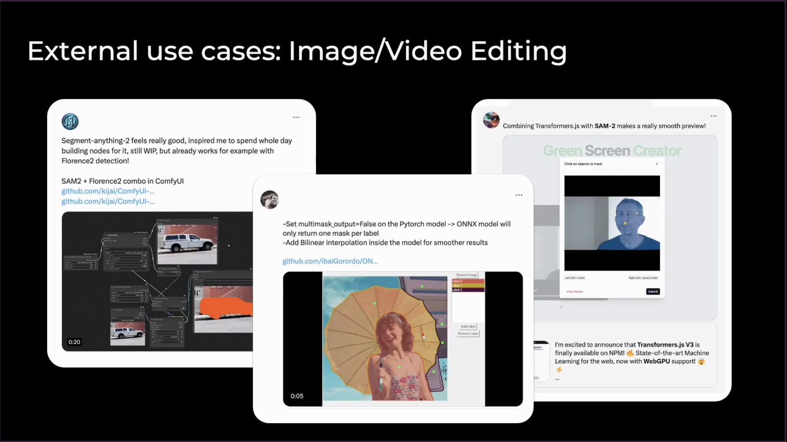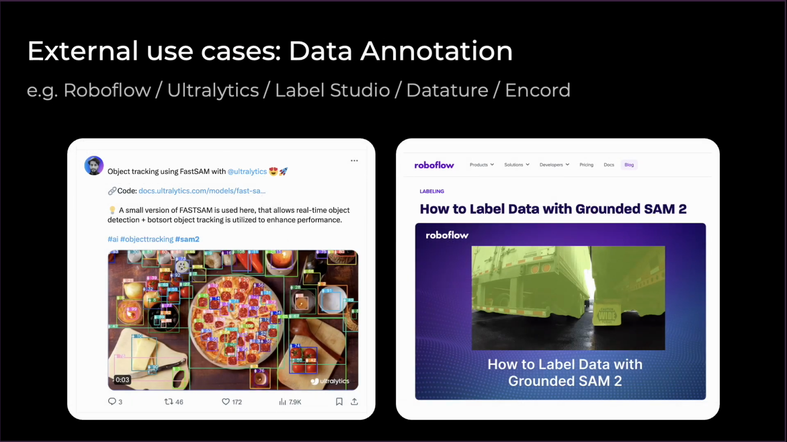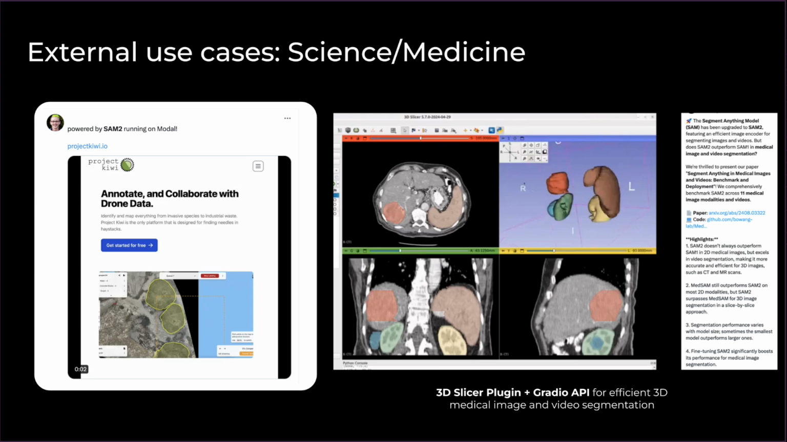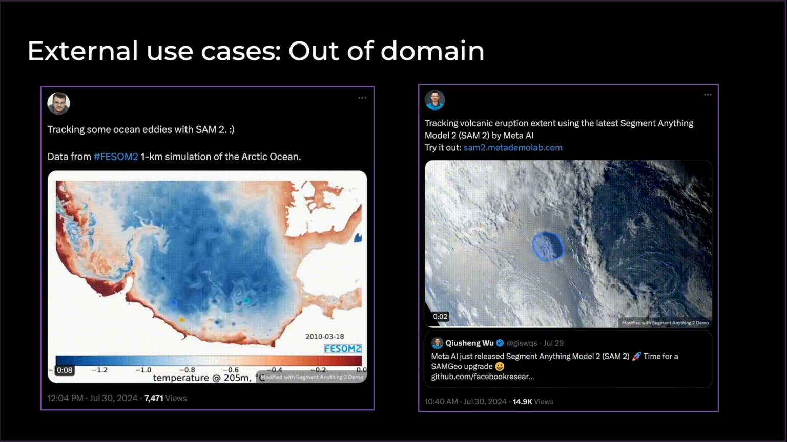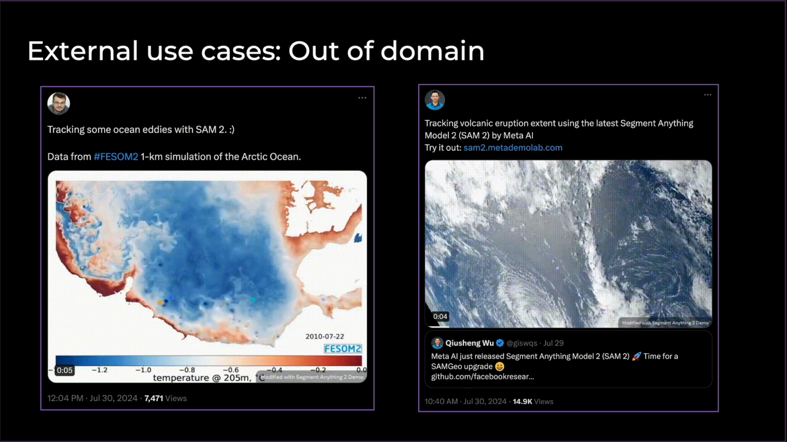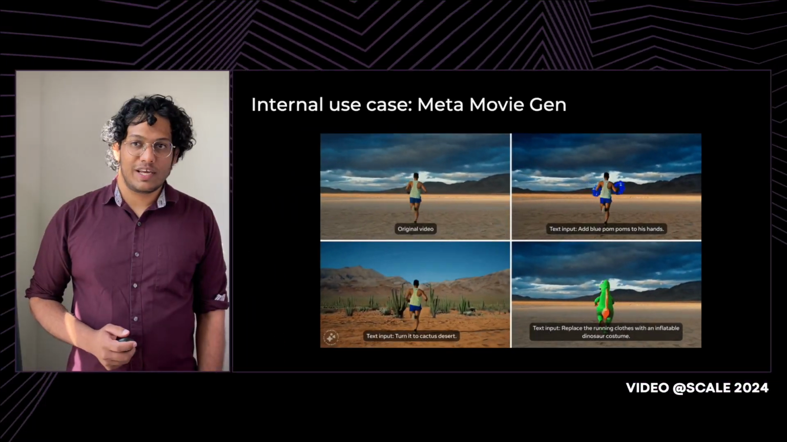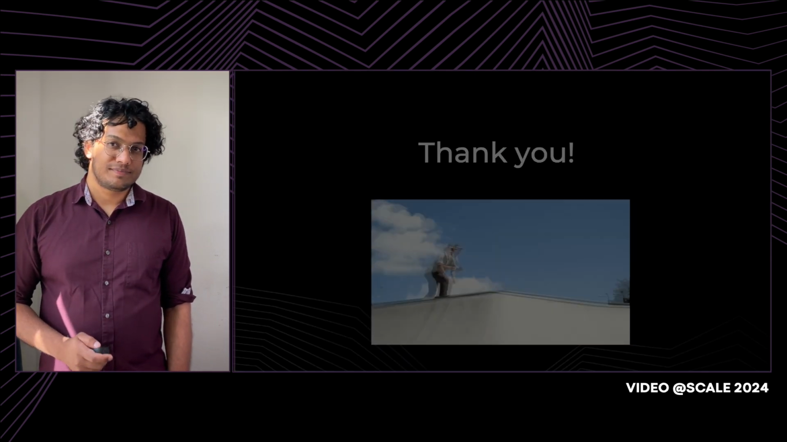I won't be able to highlight all of the exciting use cases, but I want to mention some of them. For example, SAM2 has been used together with Stable Diffusion to create image editing workflows. It has also been used together with detection models to enable segmentation using text. It's also being used to annotate data on platforms like RoboFlow. It's being used for science, for example, for 3D medical segmentation. It's being used in sports for tracking and re-ID. And here are some other cool use cases that are quite a bit out of domain. For example, tracking ocean eddies and volcanic eruptions. And as you heard from Ishan yesterday, SAM2 was also used in the development of MovieGen.